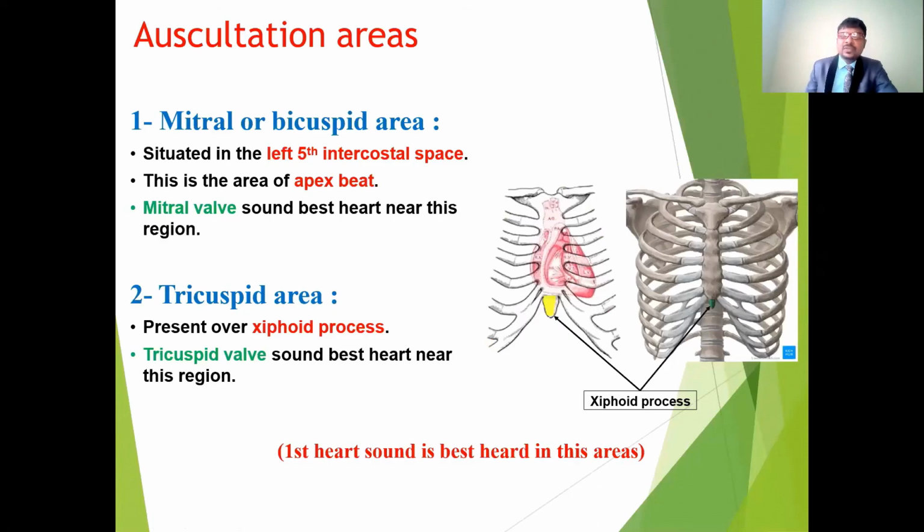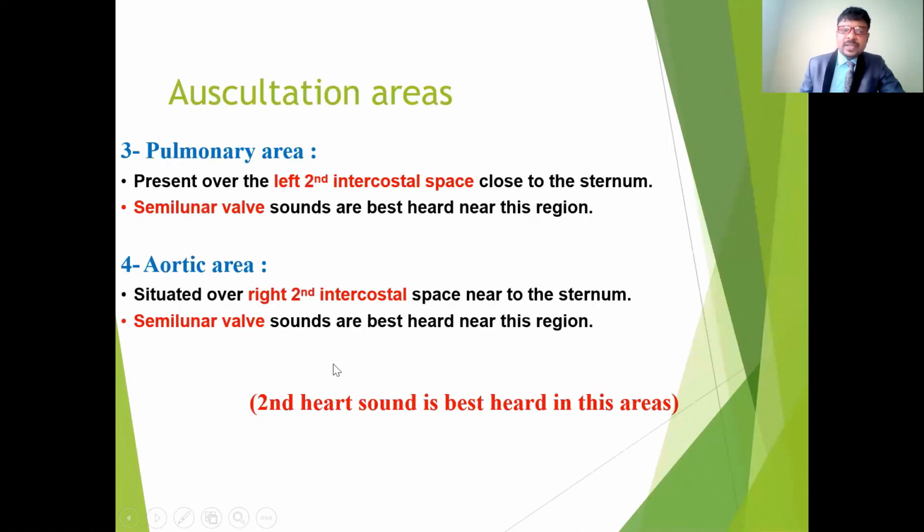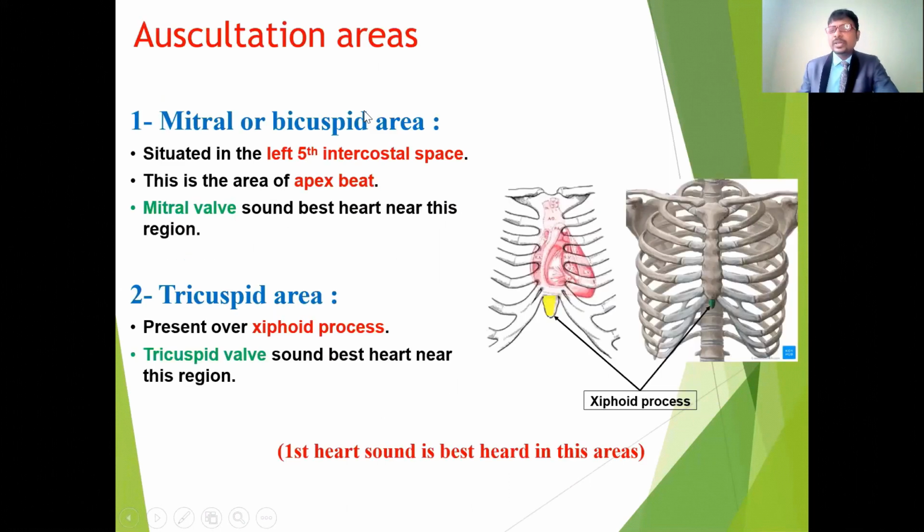So what are the areas? Where are we going to find the areas where we can hear the first heart sound and the second heart sound? You can see the mitral, also called bicuspid, area and the tricuspid area. Next are the pulmonary area and the aortic area. These are the areas where we are going to listen to the heart sounds.